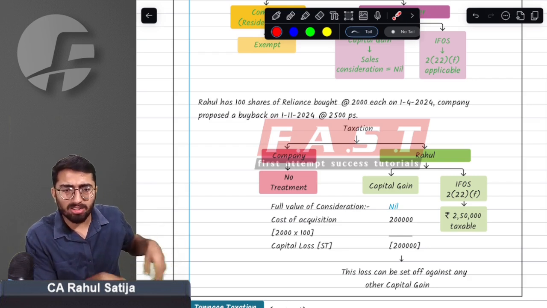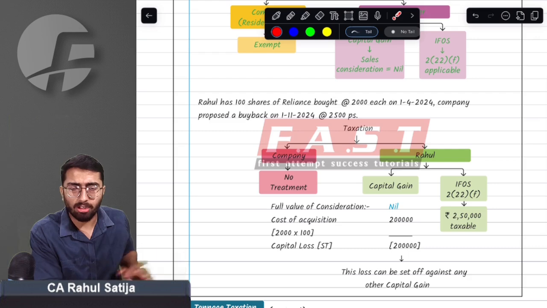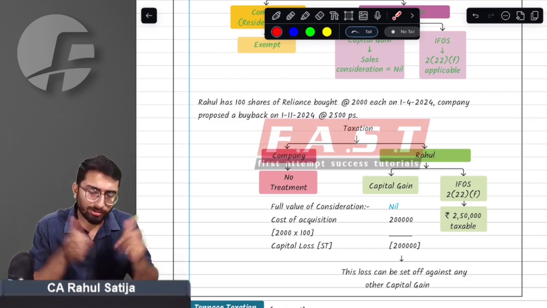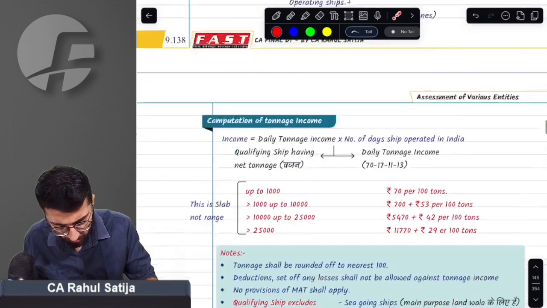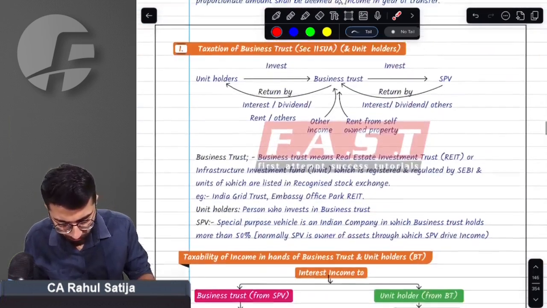And what will happen to this loss? I can carry it forward as per my set off and carry forward provisions. This is the simple change that buyback has proposed.